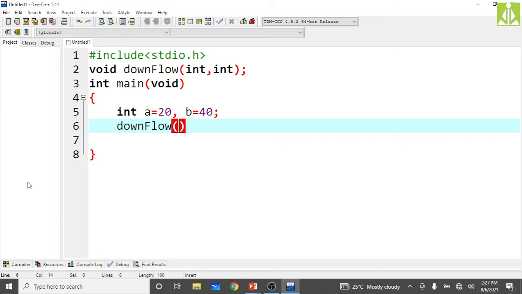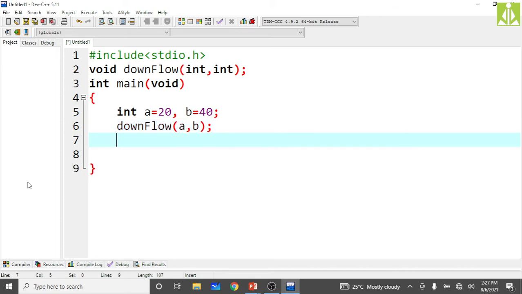Downflow is my function name, and I'm passing a comma b. To see the difference, if I make changes to the formal parameters, because here a and b are actual parameters.